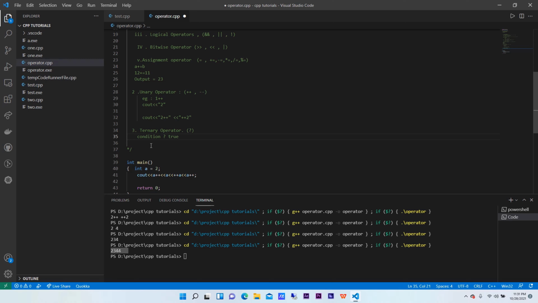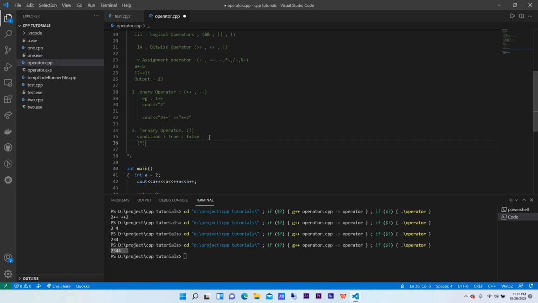If it is true, then we will get the true statement printed, or else we'll get the false statement printed.